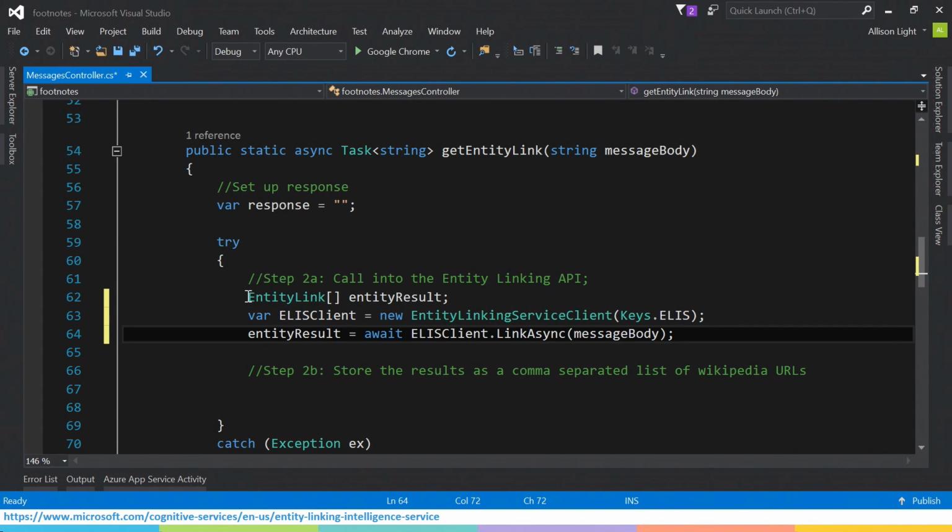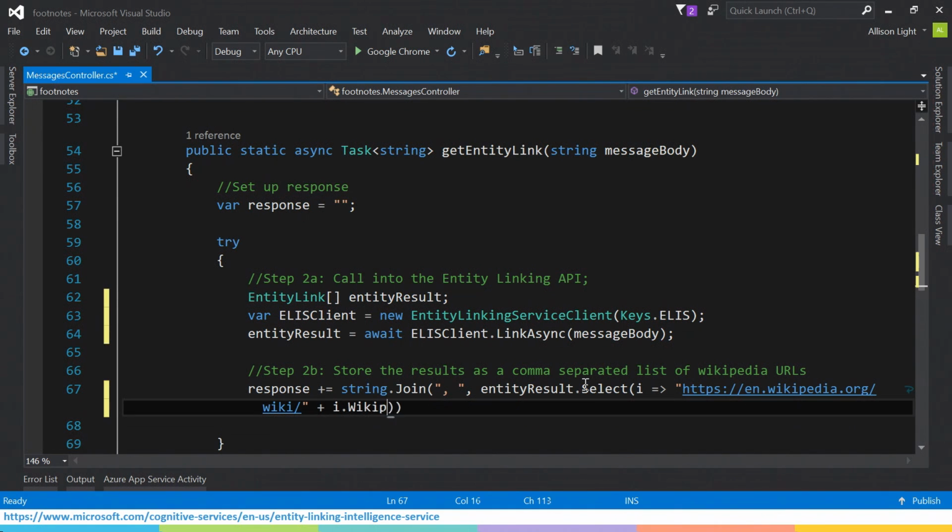Third time's the charm. So I do the entity link call, doing link async, really easy. I set up my client. And then actually entity result has the result of all of those Wikipedia IDs. So I actually only really need 3 lines of code to get the smarts, which is pretty huge. And now, as I'm actually doing that response, because it returns just the ID and not the URL, I'm going to concatenate the two together and then return it in just a comma-separated list.